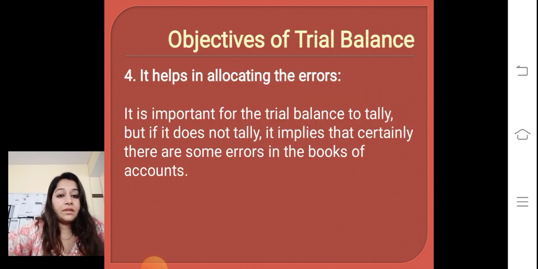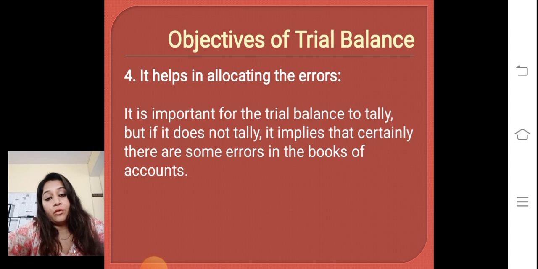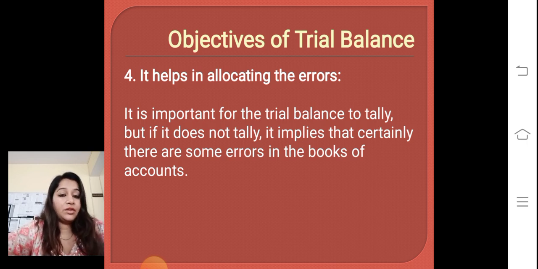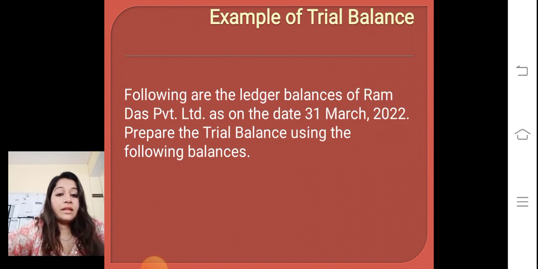Next objective is it helps in locating the error. It is very important that we check the accuracy of the ledger accounts based on trial balance. It is important for the trial balance to tally, but if it doesn't tally, it means there is some kind of error in the books of account. These are some of the objectives.